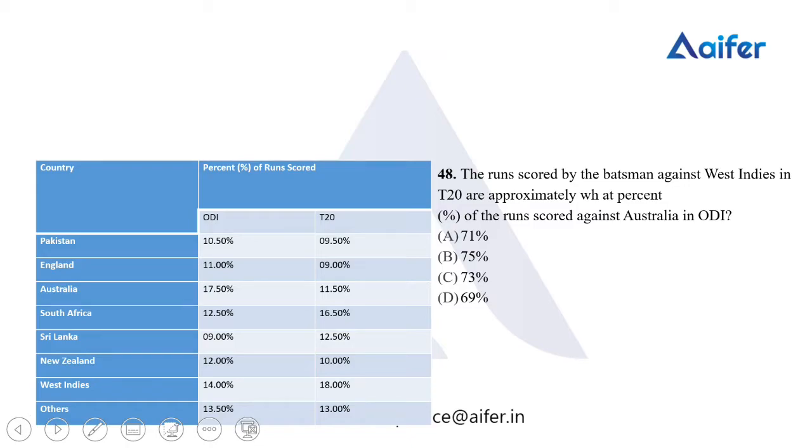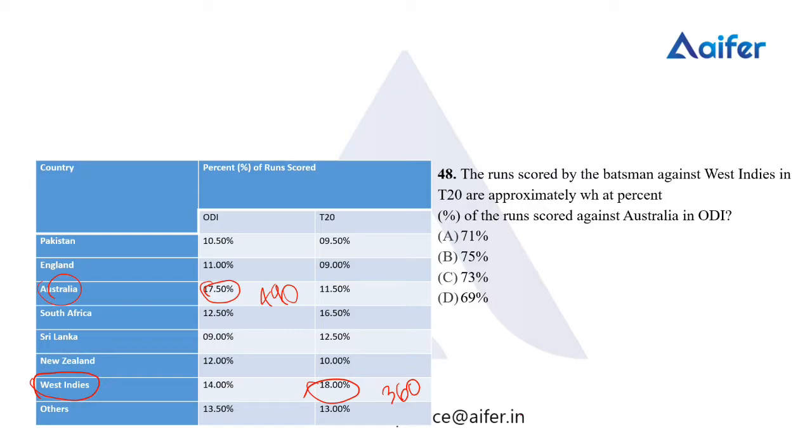So the question is runs scored by batsmen against West Indies in T20. West Indies is a country. West Indies in T20, it's 18 percentage. We have 360. Then what percentage is this of the runs scored in OD against Australia? OD against Australia, 17.5 percentage. We have 490. So the question is, 360 is what percentage of 490?